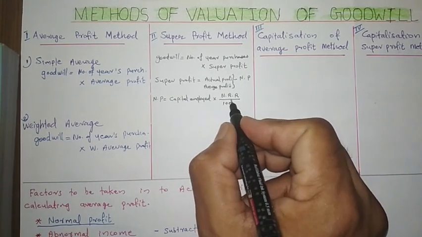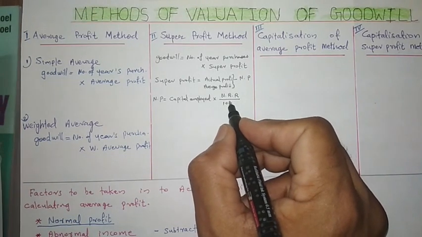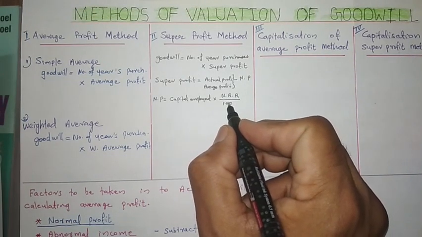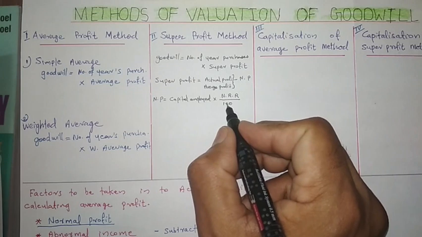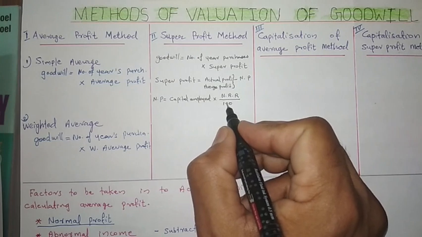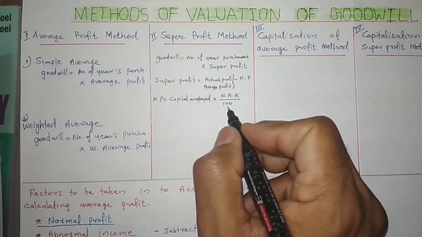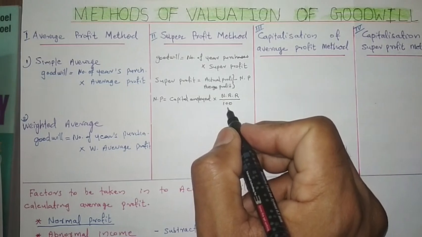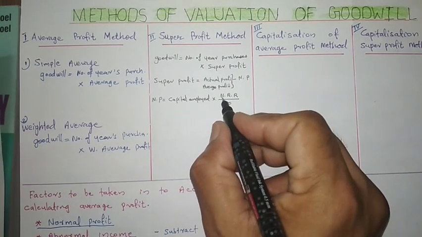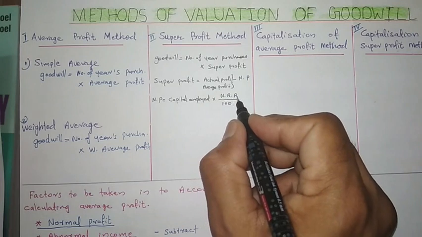Normal rate of return means, in the same type of business, how much is the normal return. Suppose the capital is 1 lakh and the normal rate of return is 10%, then the normal profit will be 10% of 1 lakh, that is 10,000.